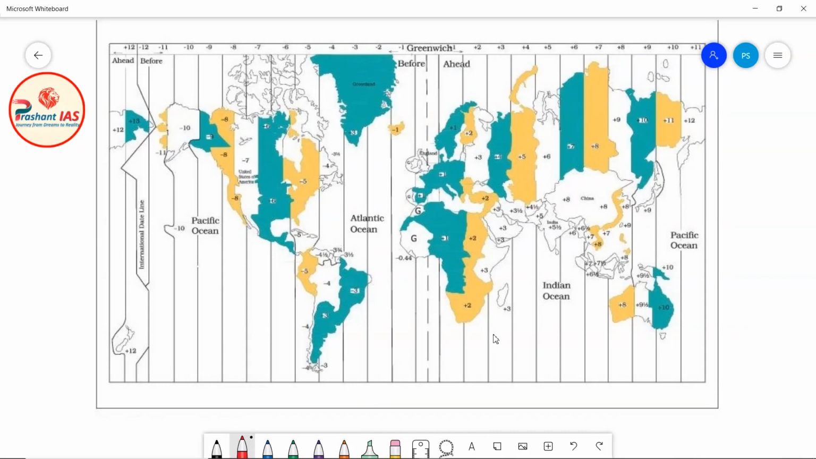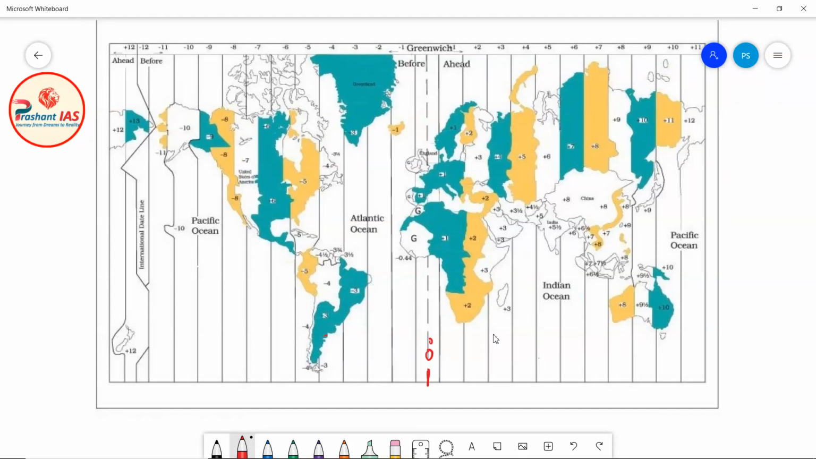Before starting our example, we have to do a little exercise. You can see this dotted line here. Let's say that this is 0 degree, or what we can say is the prime meridian. If we are going in this direction, then it is east, and if we are going in this direction, then this is west.